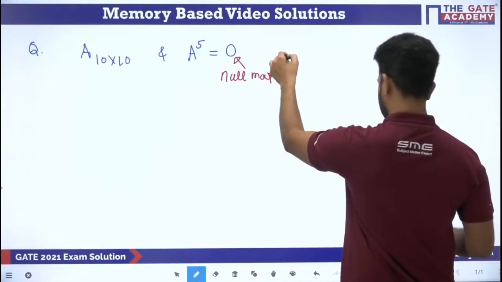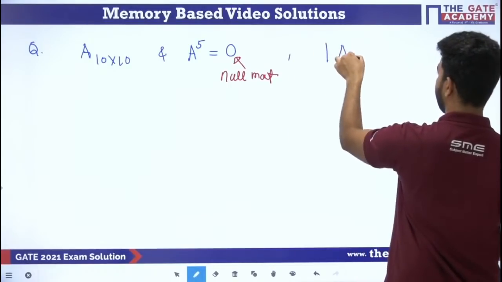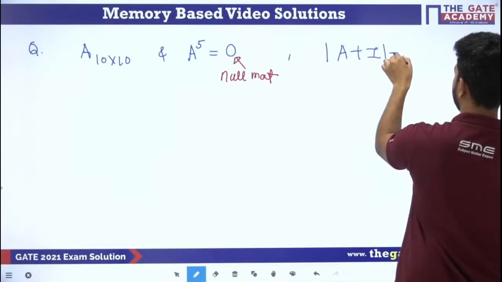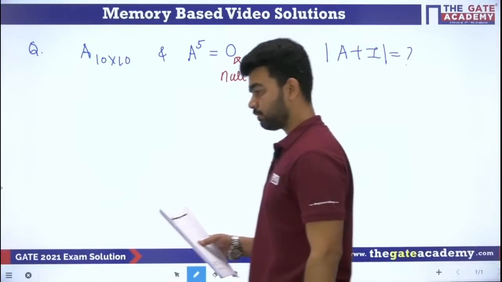So what we have to find? We have to find the determinant of A plus I.